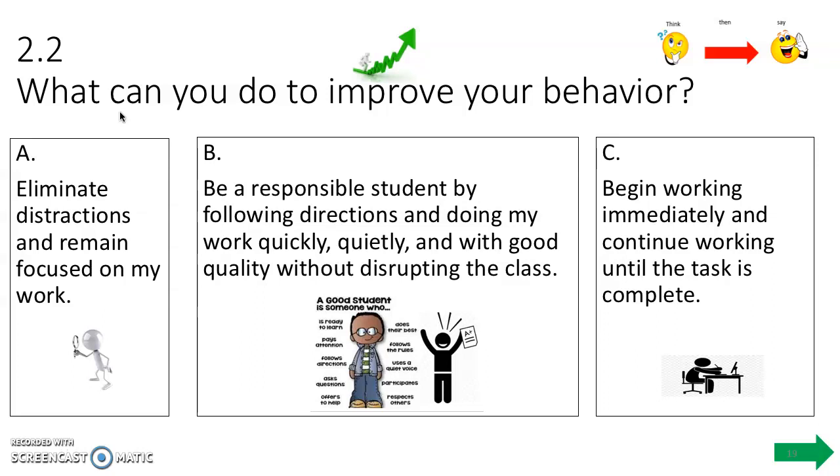Question 2, what can you do to improve your behavior? A, eliminate distractions. B, be a responsible student. Or C, begin working immediately. Aaron, think about your answer. Make your selection now. Check your choice sheet. Did you say A? Great job.